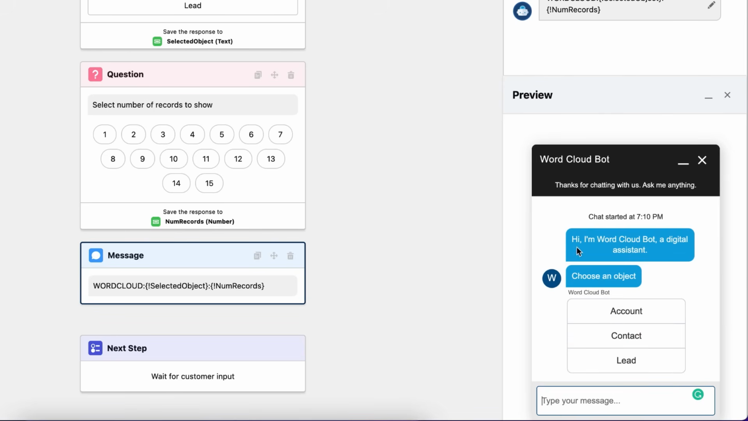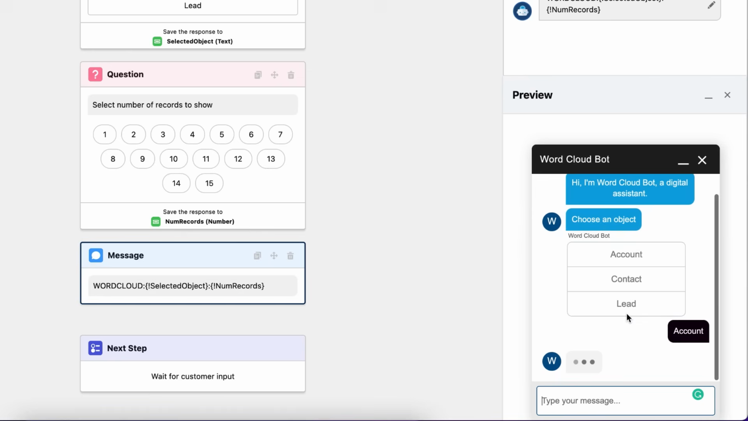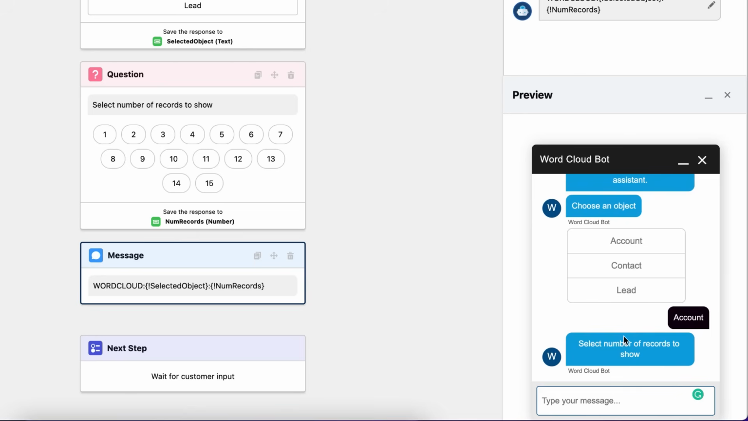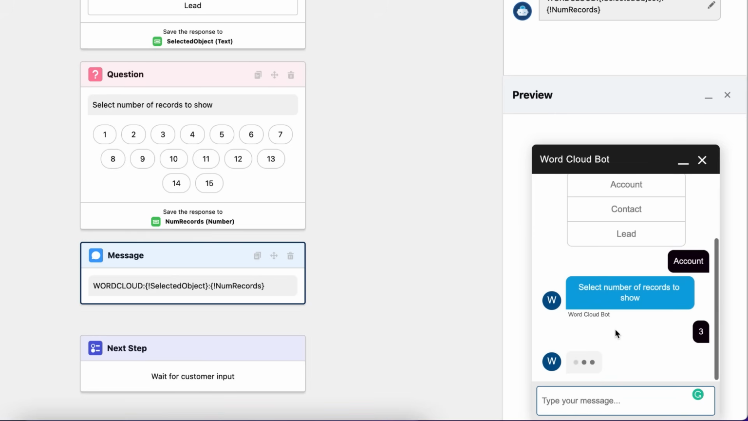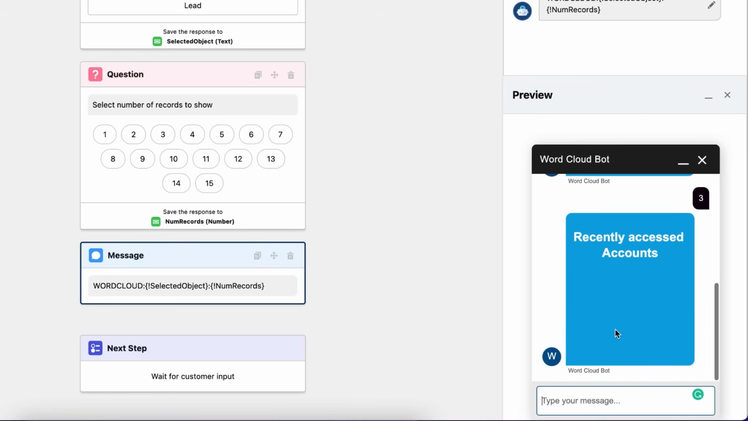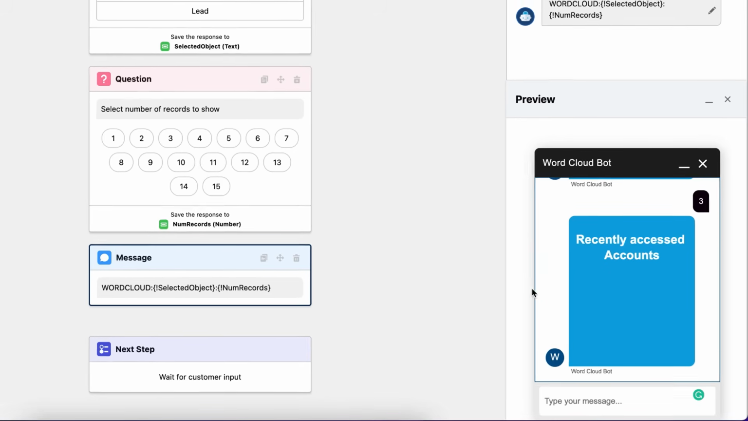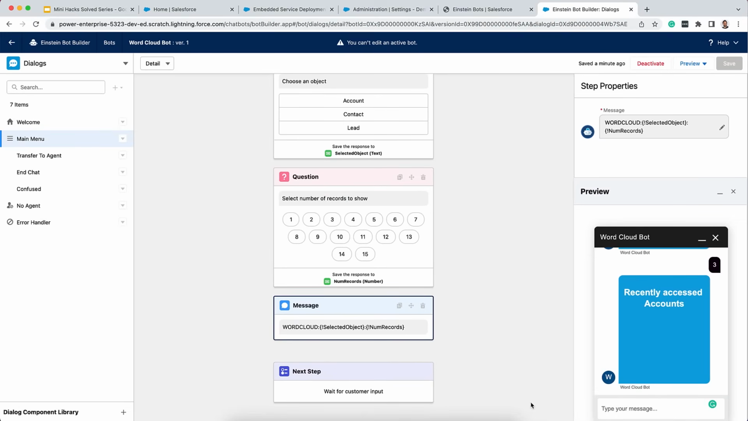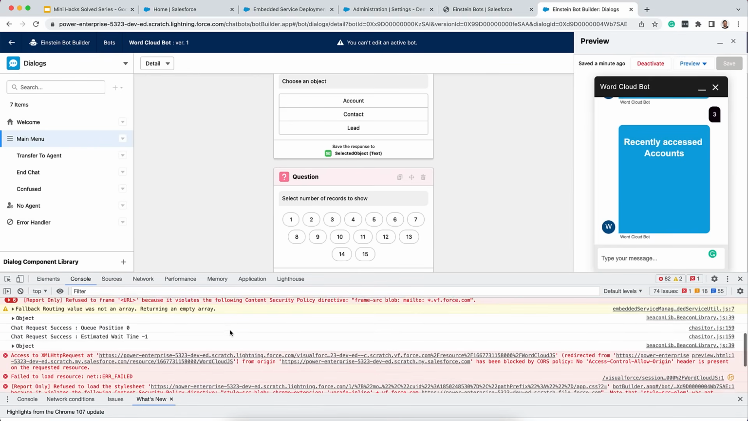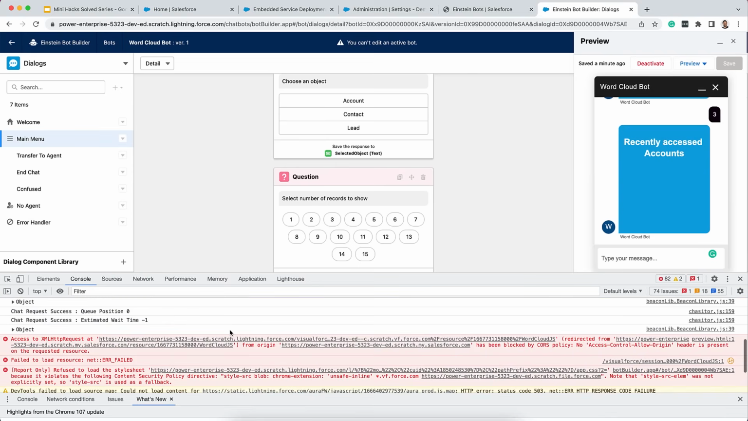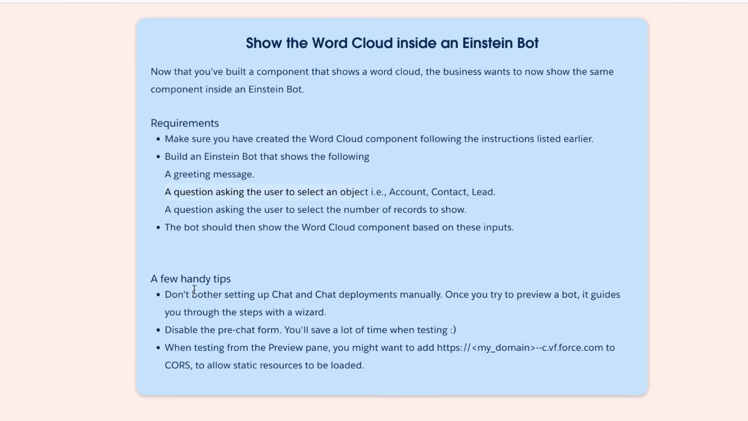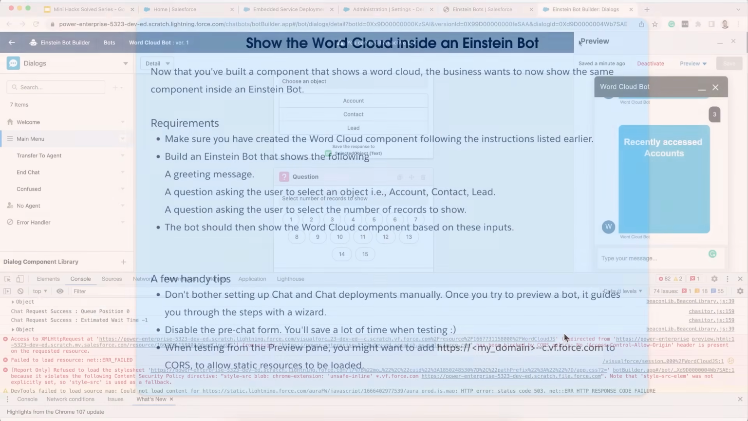Okay, now you can see the updated colors are coming in. Hi, I'm a word cloud digital assistant. Choose an object. Select the number of records to show. Let's say 3. We are now able to see the recent records component. The label recently accessed accounts is coming in perfectly, but then I'm not able to see the word cloud yet. Now if I go and inspect, I am able to see that there is a CORS error that has come up, and I remember the requirements talking about this. So we should be adding this domain to CORS.